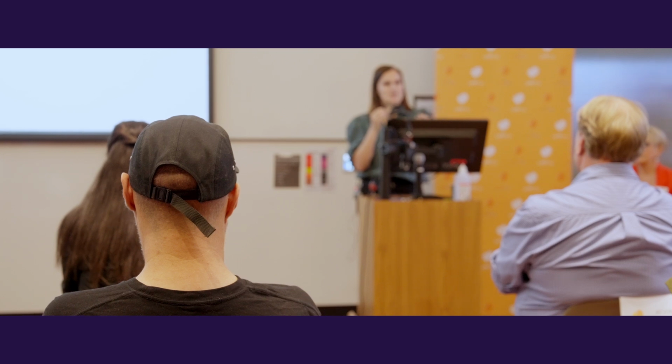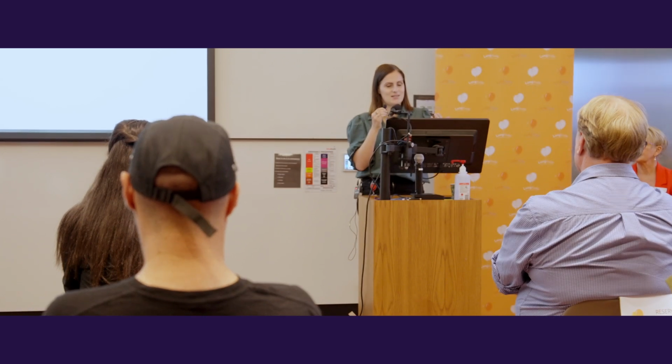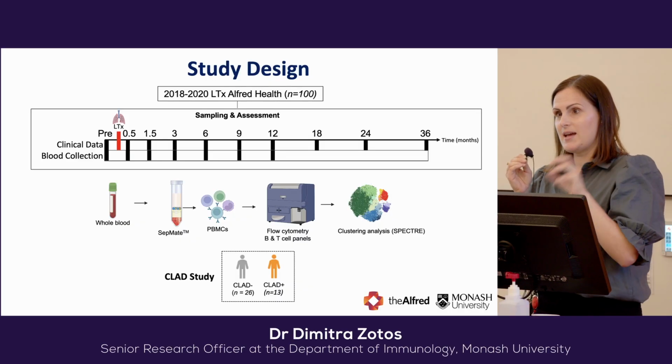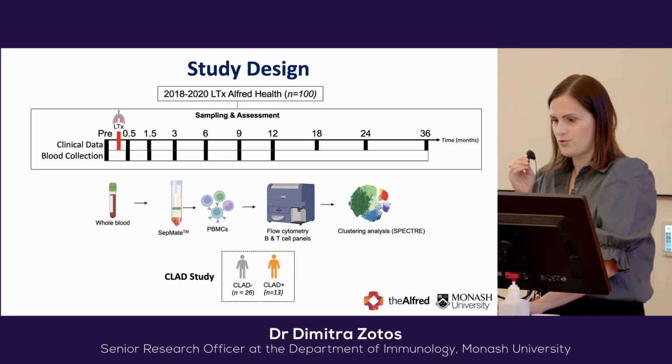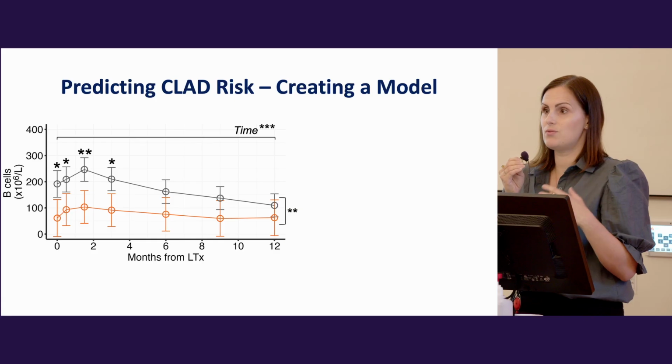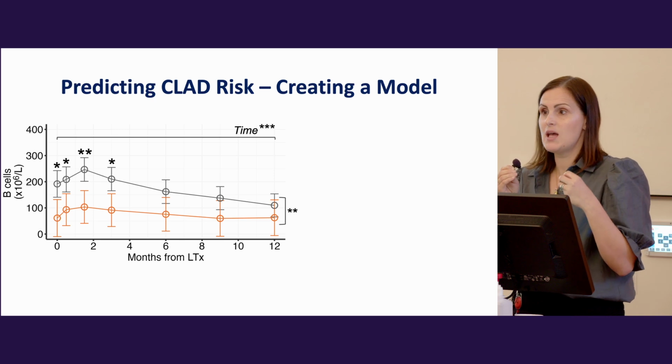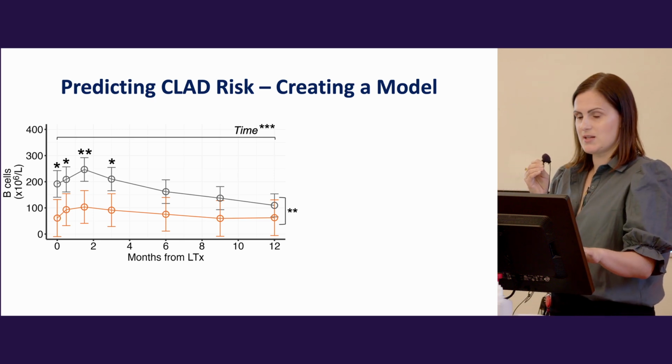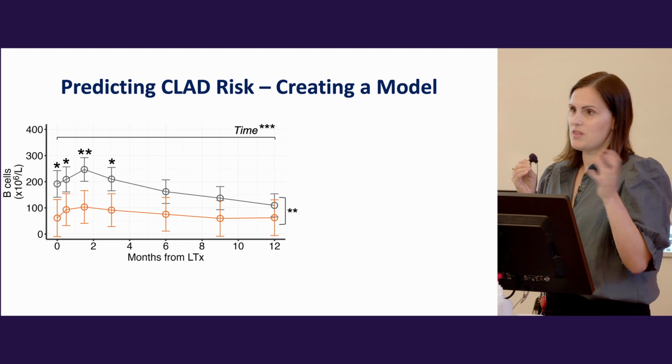And so we used computer algorithms and forms of artificial intelligence to process and really analyse this data in a high throughput and a novel way for the field. We can use the data to create a model to calculate the risk of someone having CLAD. So we can use the B cell count at the pre-transplant time point and feed that into mathematical modelling.